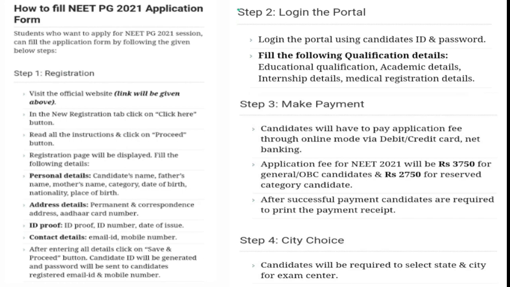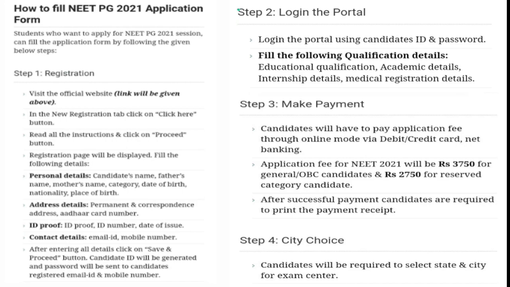What details you need to fill? The personal details: your name, your father's name, your mother's name, your category, general category or whichever category you come from, date of birth, nationality Indian, and place of birth. Address details: permanent and correspondence address, both you need to fill, and Aadhaar card number. You need to have the ID card and enter it.